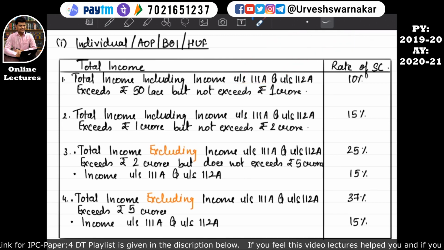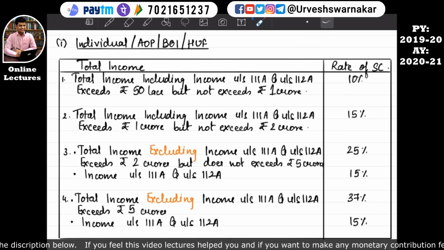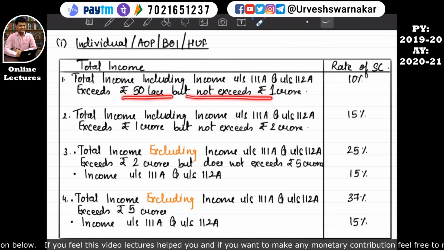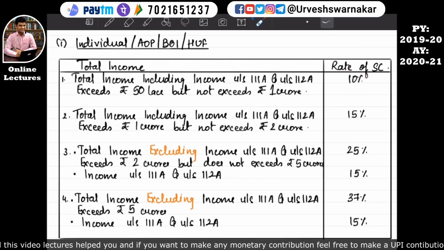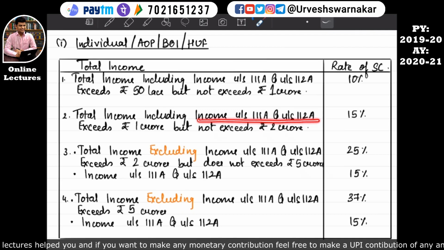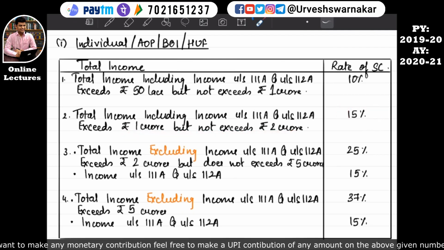So if you earn this income also, again I'll read: total income including income under section 111A and under section 112A, if exceeds rupees 50 lakh but does not exceed rupees 1 crore, then the surcharge rate is 10%. But if the total income including the income under section 111A and under section 112A exceeds rupees 1 crore but does not exceed rupees 2 crore, then the rate of surcharge is 15%. Now here they have come up with something new. This is really difficult for some students to understand, but I have made it a little easy, you can understand it very easily.